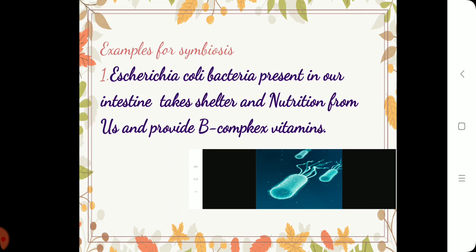So here we can observe Escherichia coli helping human beings and human beings helping Escherichia coli. There is mutual help between the Escherichia coli and human being. That's why we call it what? Symbiosis. And the mode of nutrition is called symbiotic mode of nutrition.